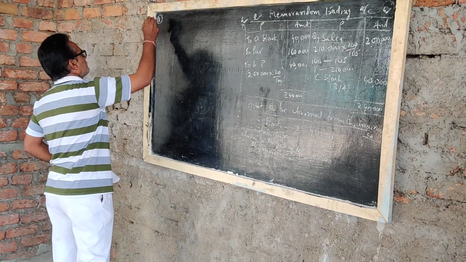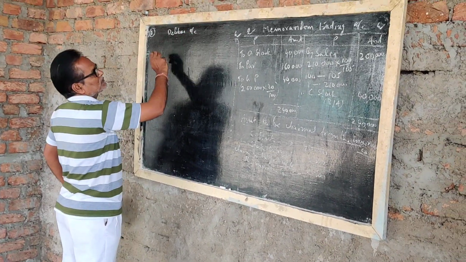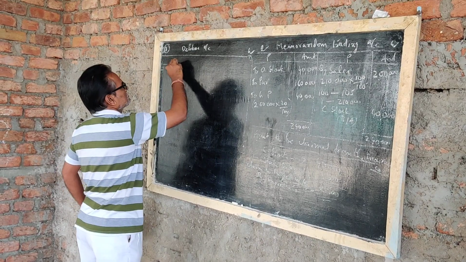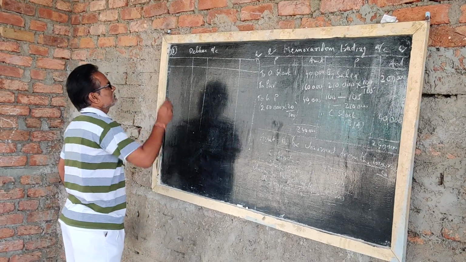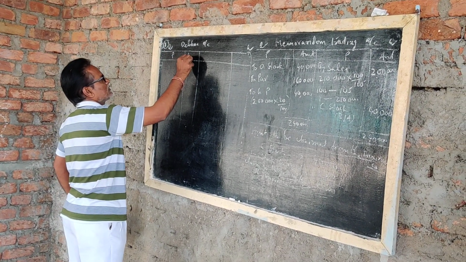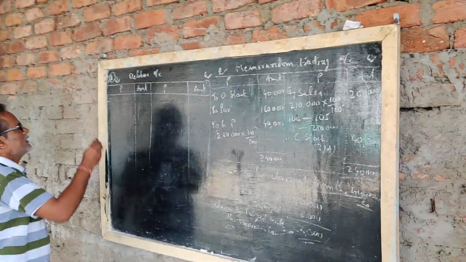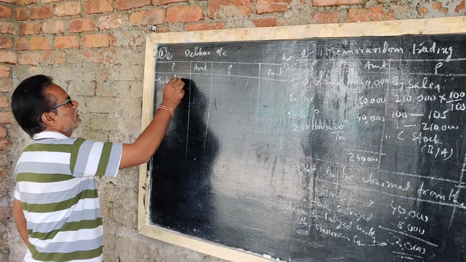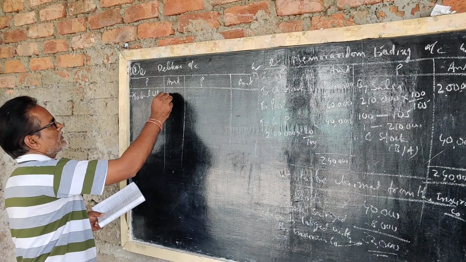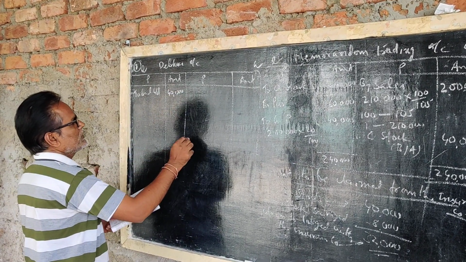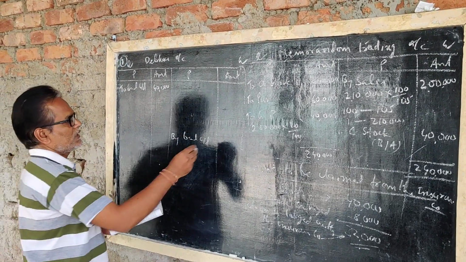Eighth problem, debtors account. First write to balance brought down. Opening debtors you can write on the debit side. To balance brought down, debtors amount of 40,000 rupees, opening debtors 40,000. Closing debtors right here, by balance carried down. Closing debtors 30,000 rupees.